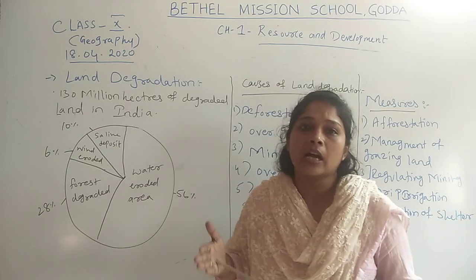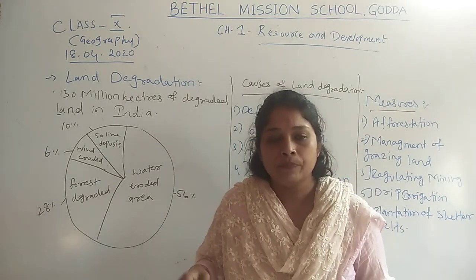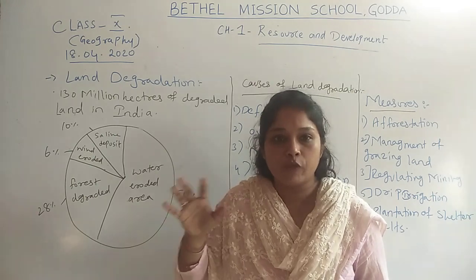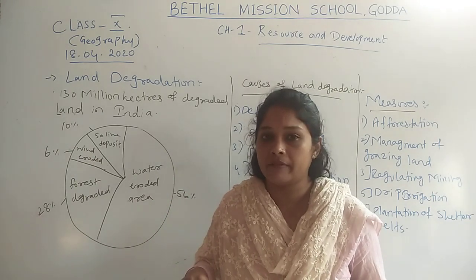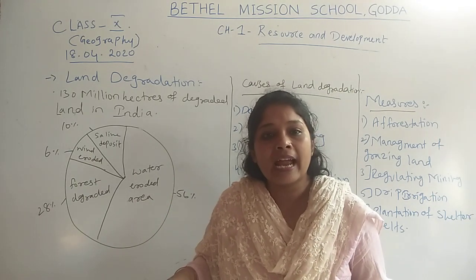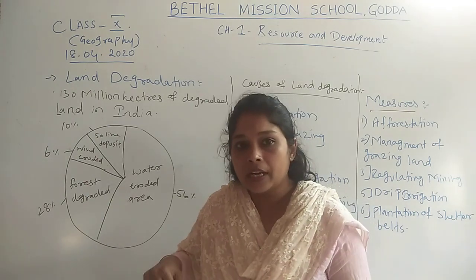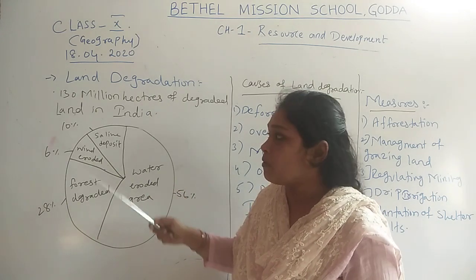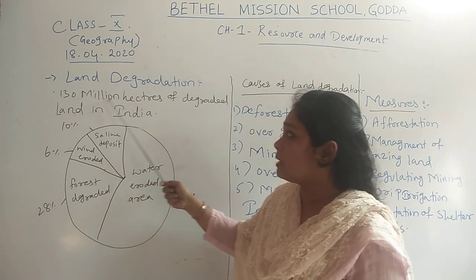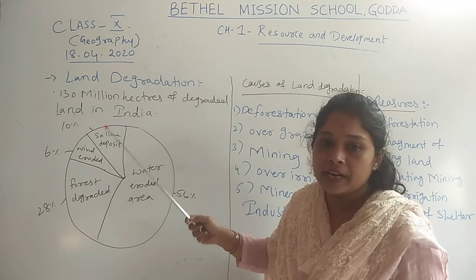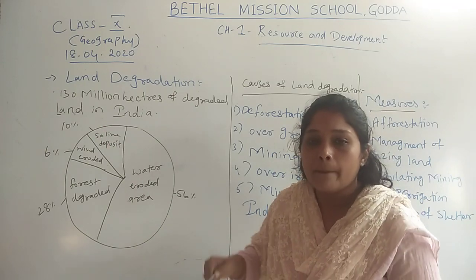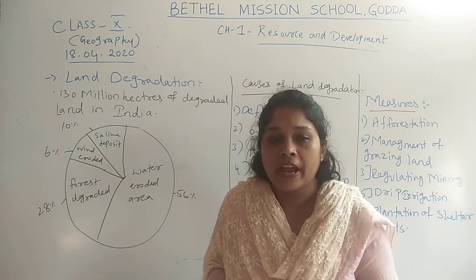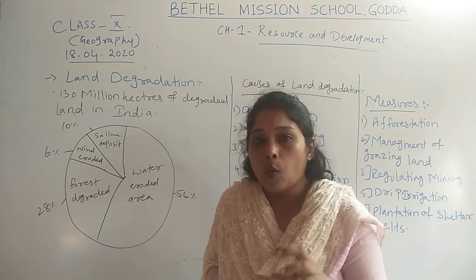Under that 46% of cultivated land, many lands have been degraded. So the degraded land in India is 130 million hectares. That is a very big portion of land which is degraded, and we have to stop it.